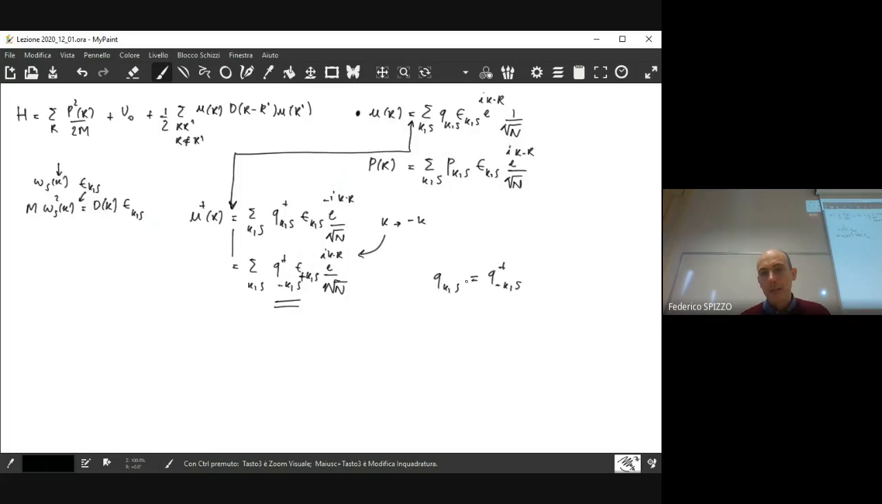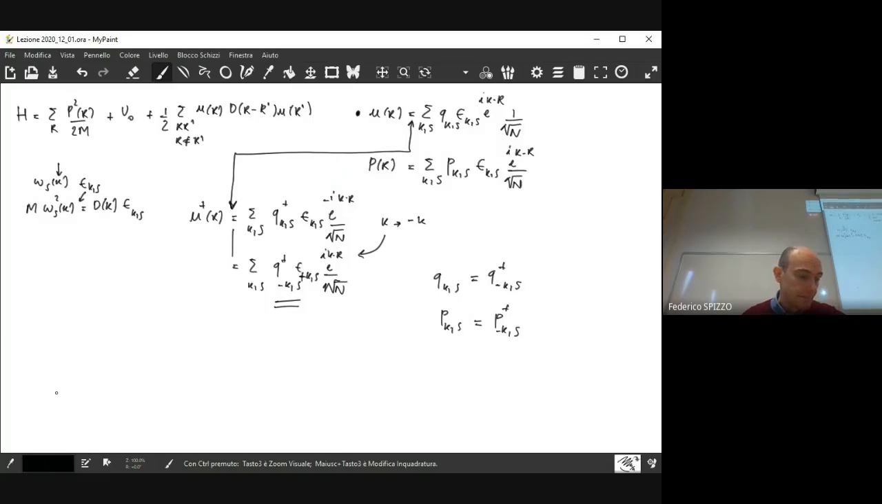So we have this relationship between the operator in the wave vector space, and the same condition holds for P, because if you make exactly the same steps of the calculation, you find that P_KS has to be equal to P cross minus KS. So this is just a condition due to the fact that both the amplitude operator and the momentum operator have to be self-adjoint.